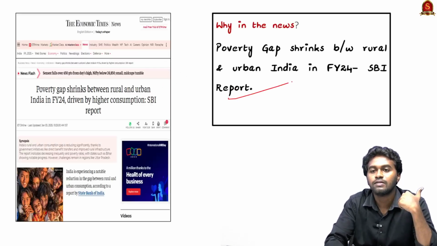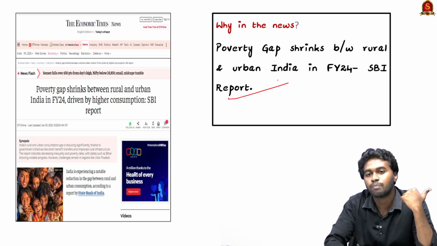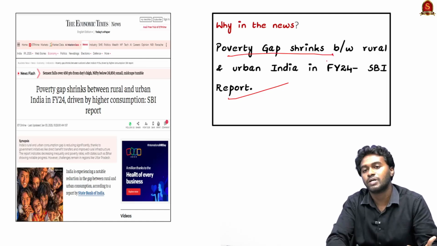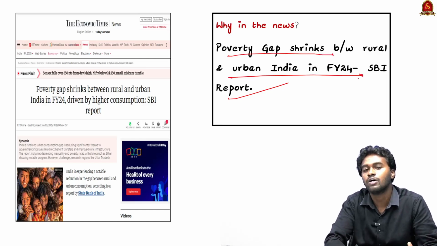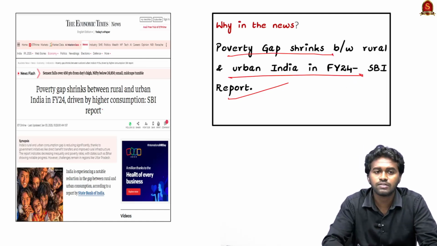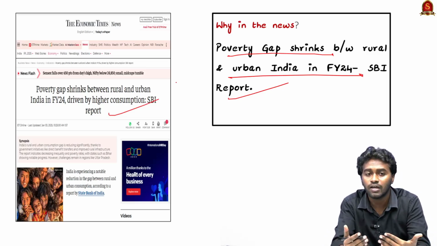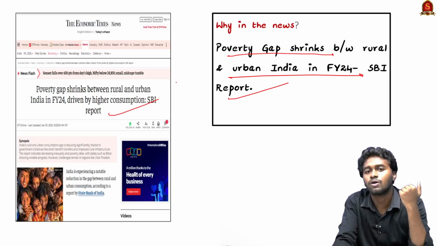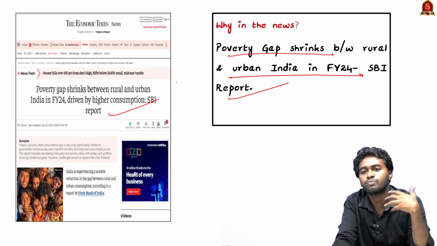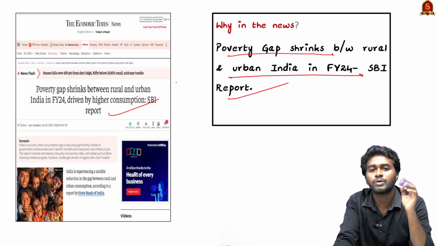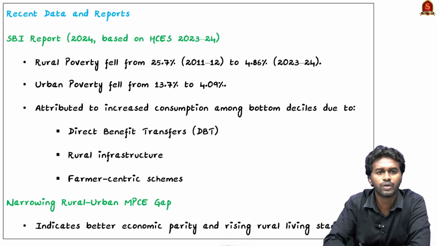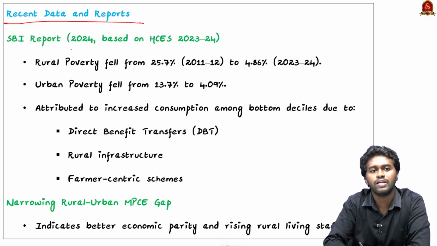And why are we discussing this? Because recently the State Bank of India published a report saying that the poverty gap is shrinking between urban and rural India. Even though they are saying this, many economists and think tanks have asked a lot of questions about the methodology adopted by the SBI for coming to this conclusion. So here you can see some of the data from the SBI report.